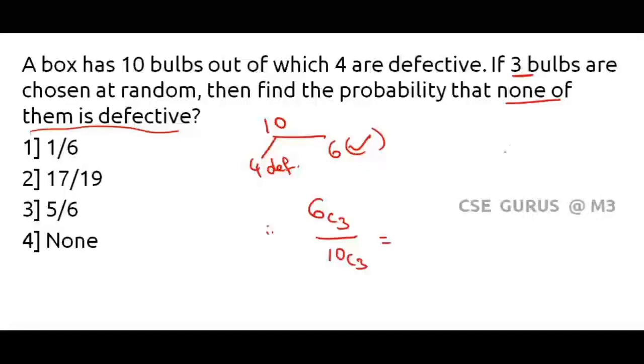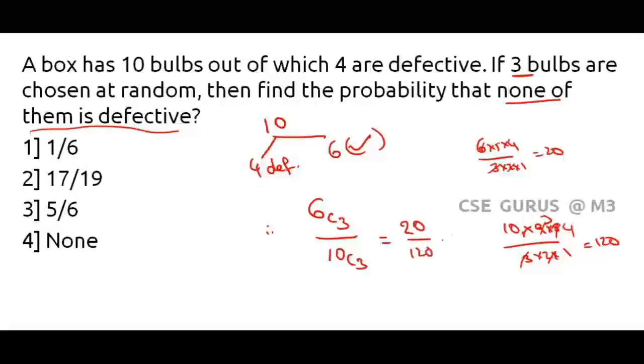It's very simple. What is 6C3? 6 into 5 into 4 divided by 3 into 2 into 1. 20. What about 10C3? 10 into 9 into 8 divided by 3 into 2 into 1. 2 1s are 2, 2 4s are 8, 3 1s are 3, 3 3s are 9... so 120. So 20 divided by 120. Nothing but 1 divided by 6. Option 1.